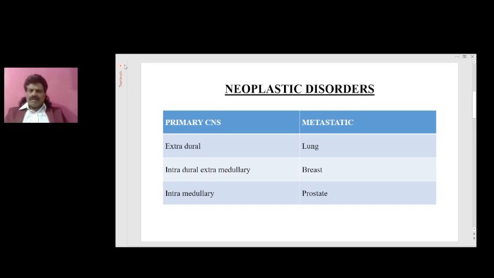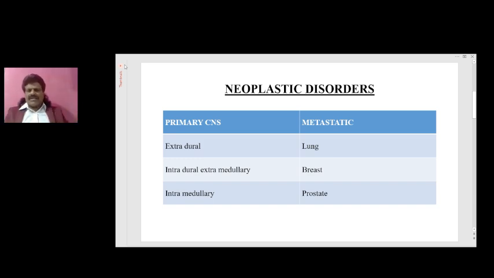So the neoplastic disorders could be divided into extradural, coming completely from the outside of the spinal cord, that means bone and the periphery of the spinal cord, or intradural extramedullary, that means inside the dura mater but outside the spinal cord, that means usually the neurofibroma or meningioma, and third intramedullary, coming from within the spinal cord. So these are the neoplastic disorders: extradural, intradural extramedullary, and third intramedullary.